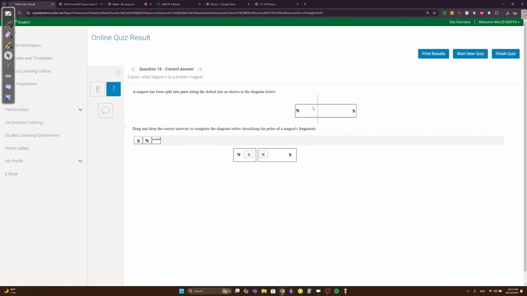Drag and drop the correct answers. The magnet has been split into parts. Obviously, south will be here, or the north will be here. Guys, it makes very complete sense. They didn't ask you to fill in neutral. If they put another box here in between the two magnets, it would be neutral.